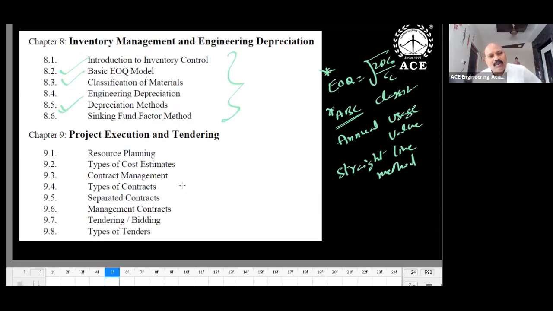And execution and tendering: only for civil engineering people is this topic familiar. For mechanical, EEE and ECE it is new. So if you're able to follow, well and good. If you're unable to follow, just skip this, nothing to worry. The types of cost estimates, contract management: at least go through the outline, and if you're able to follow, well and good. Otherwise, no need to worry. For civil engineering people, you must follow this.